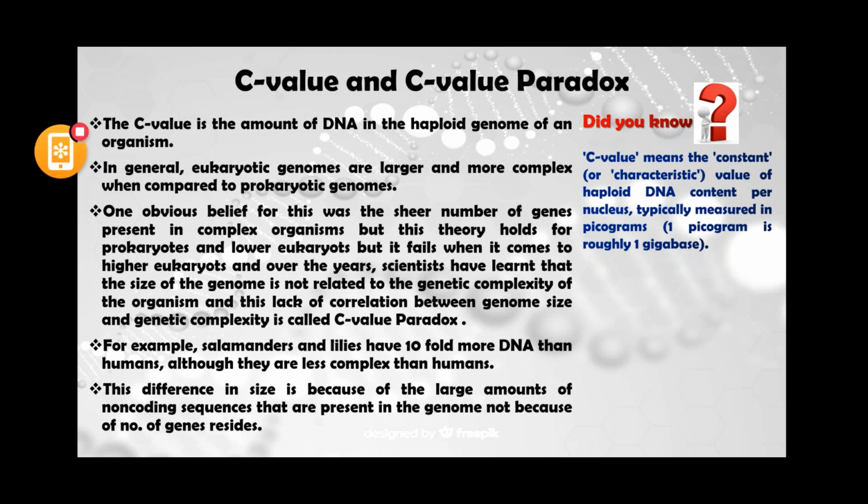The C value signifies constant or characteristic, and the value signifies the amount of DNA content in a haploid cell, and this is typically measured in picograms, where 1 picogram is roughly 1 gigabase.